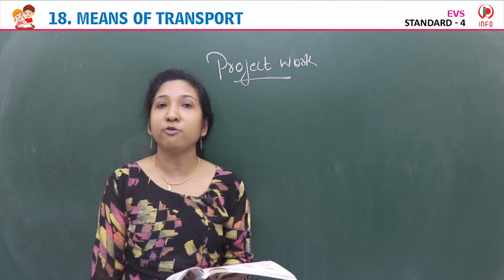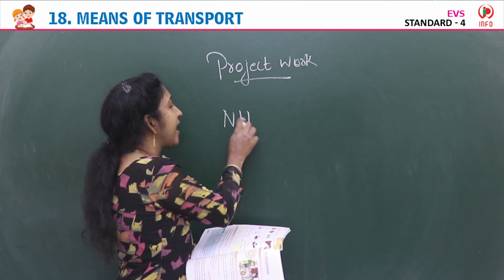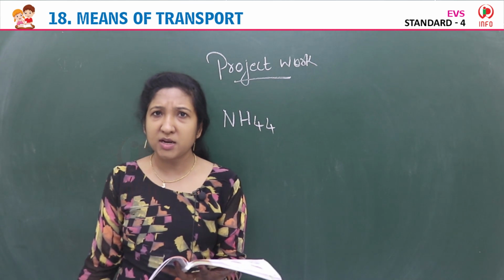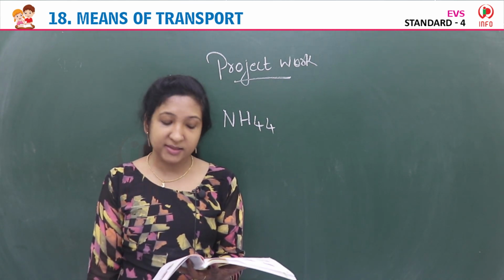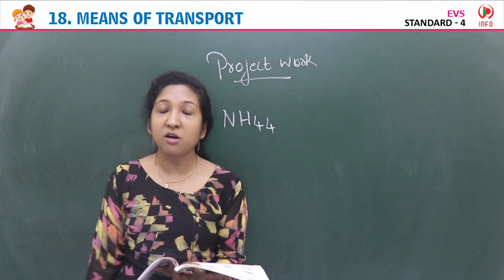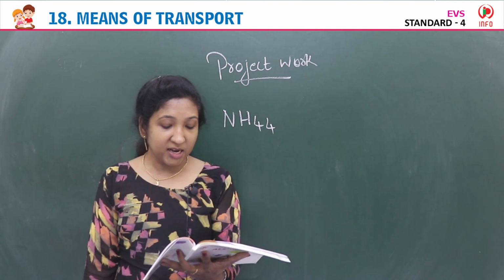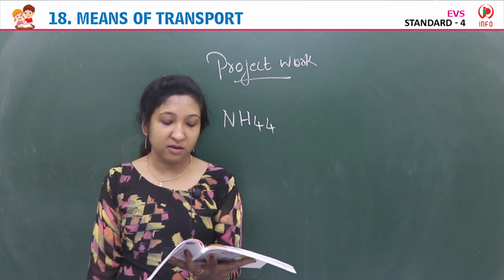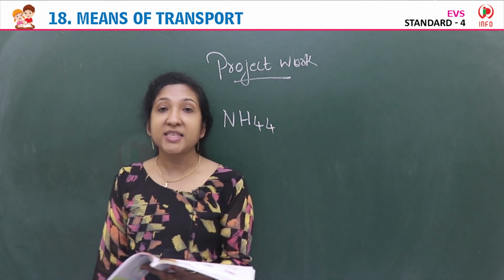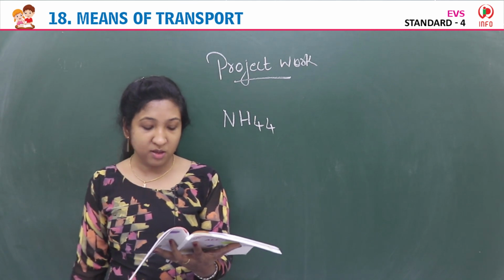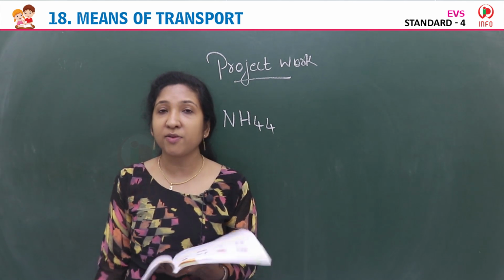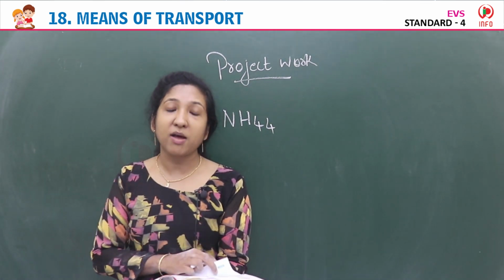We have NH44, which is the longest national highway. Then we have NH52, NH48, NH27. NH44 connects Srinagar to Kanyakumari. NH27 is from Gujarat to Assam. NH48 is from Delhi to Chennai. NH52 is from Punjab to Karnataka. So we have national highways like this. NH44 is the longest one. So you have to mark the important national highways.